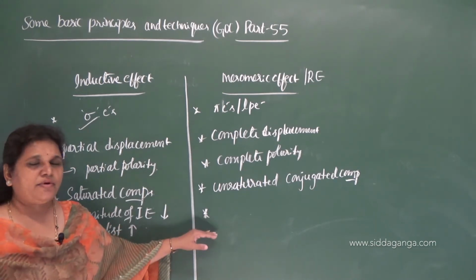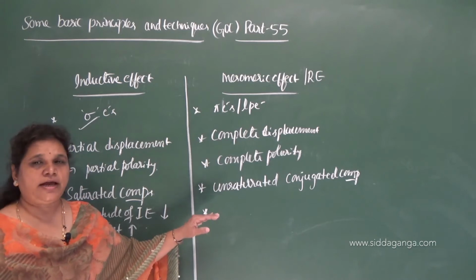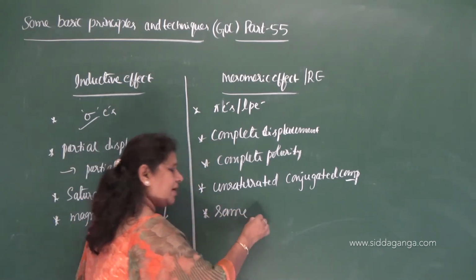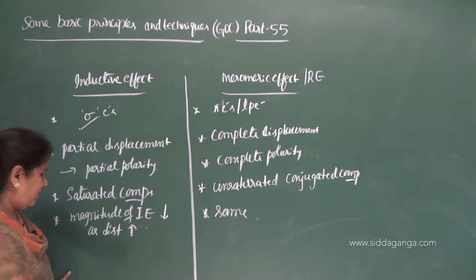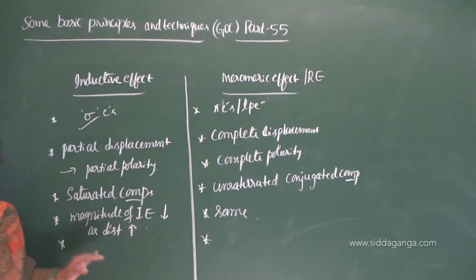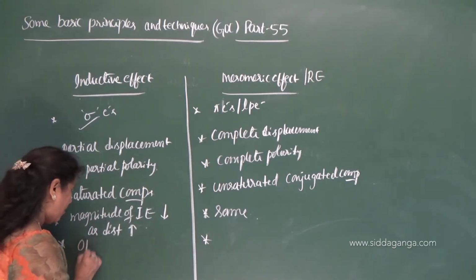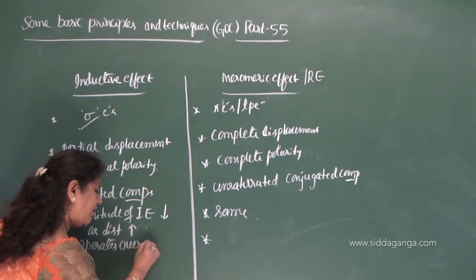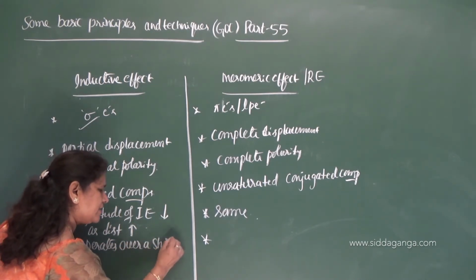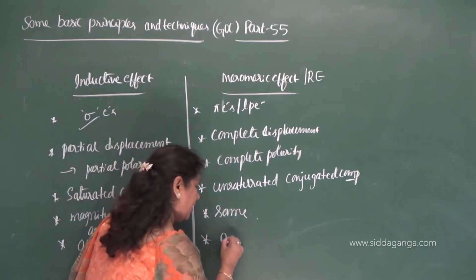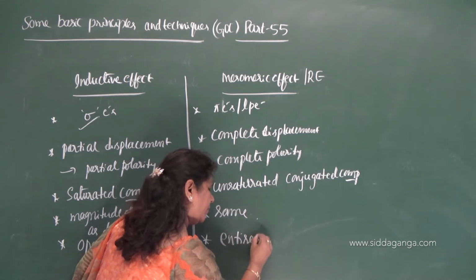It is the same throughout the entire molecule, the magnitude remains the same. And the last one you can say, the inductive effect operates over a short distance, but the mesomeric effect operates in the entire molecule.